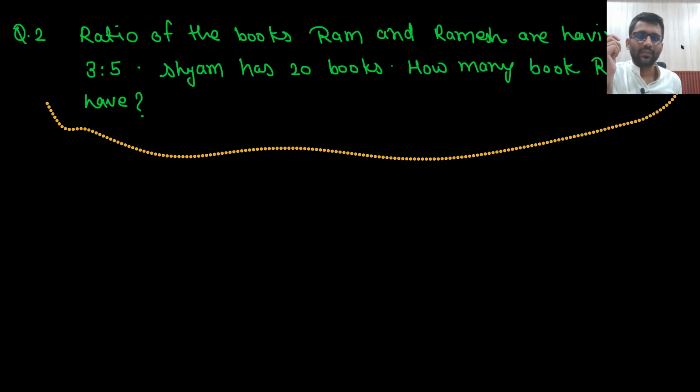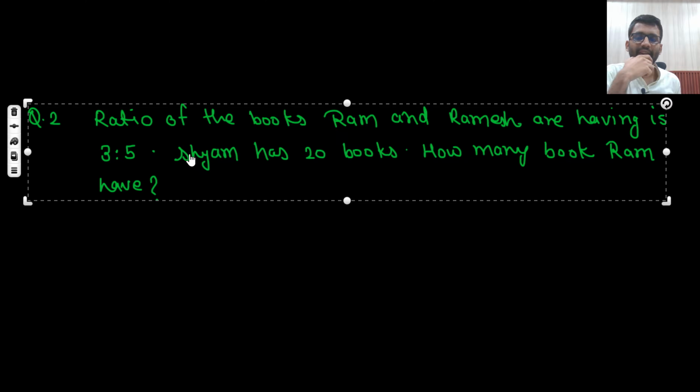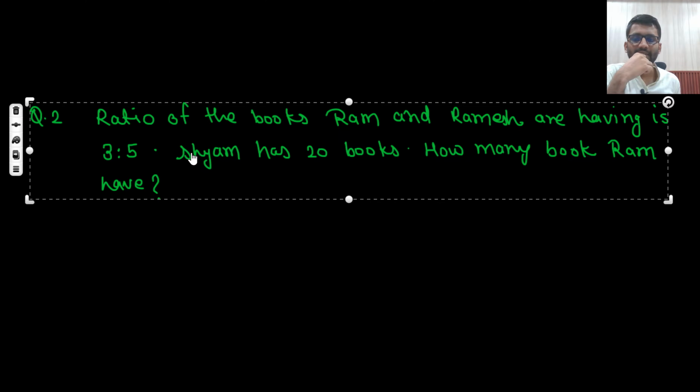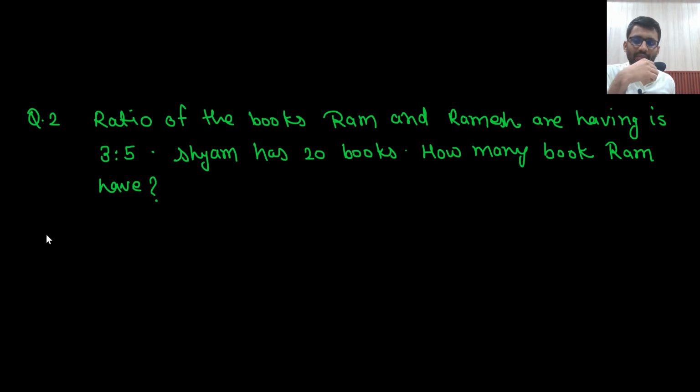Questions are not visible. The ratio of the books Ram and Ramesh are having is 3 ratio 5. Ramesh is having 20 books. So how many books is Ram having? Look, if you had 8 books, what is the ratio? Ram ratio Ramesh, that is 3 ratio 5.